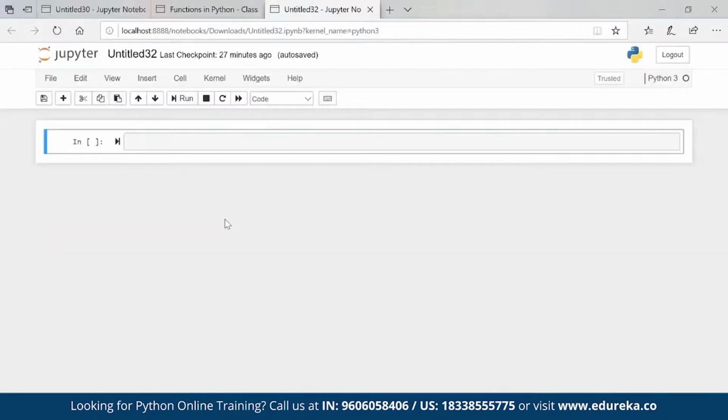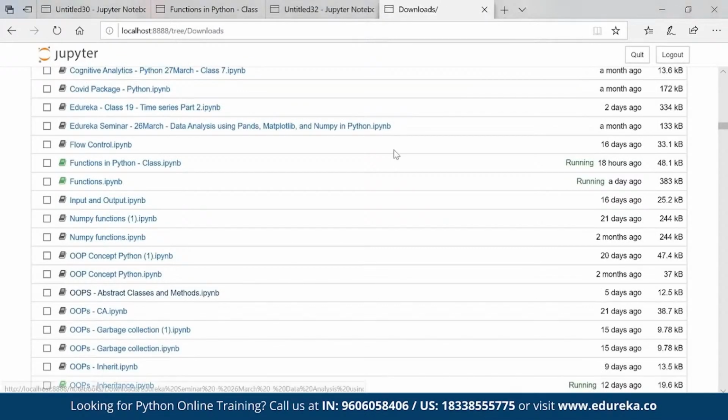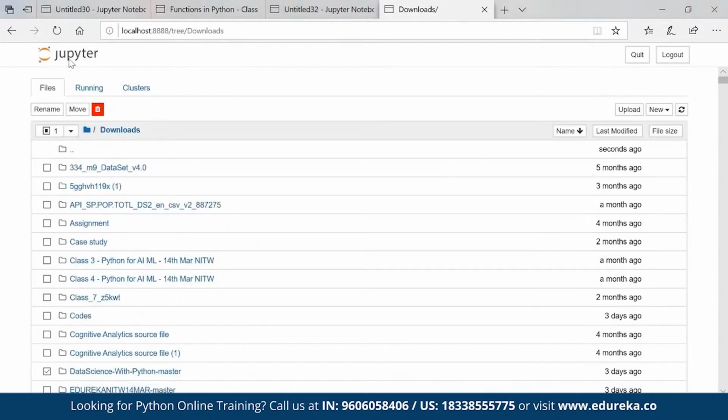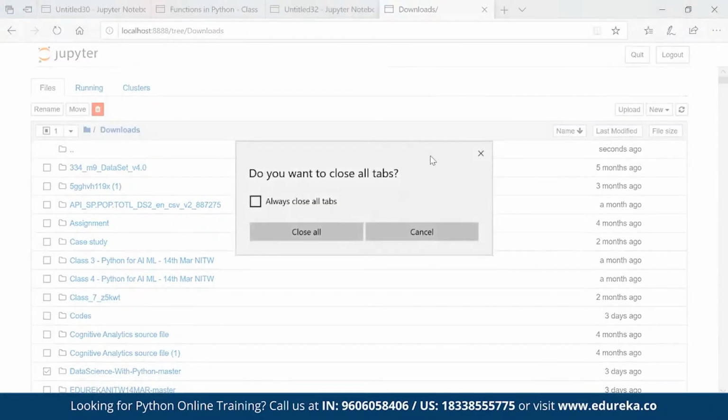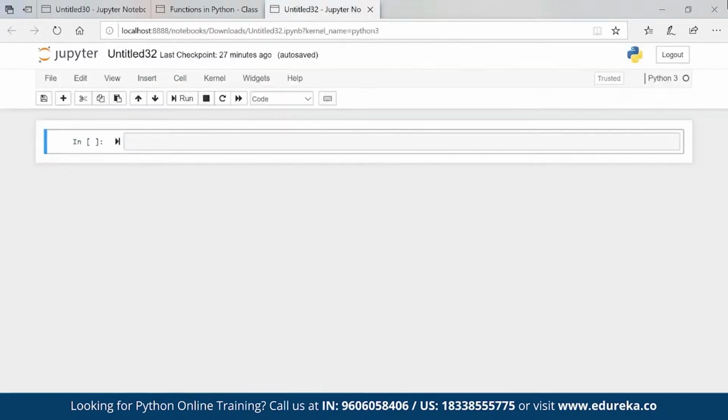Now, this is my Jupyter Notebook. Once you open Jupyter, this is how it will look, and this is the page of Jupyter. The name Jupyter comes from Ju for Julia, Py for Python, and R for R programming. So basically, there are three programming languages which can be run using Jupyter Notebook. That's why it is named Jupyter, for Julia, Python, and R.